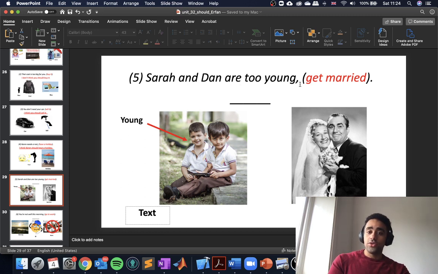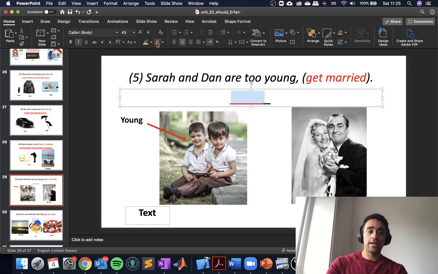Sarah and Dan are too young, and then the phrase is get married. So Sarah and Dan, they're just too young, and depending on where you're from, that could be anything. So maybe they're just in uni, and they want to get married, and they shouldn't because they're too young. So we would say here, I think they. We can either say, I don't think they should get married, or I think they shouldn't get married.